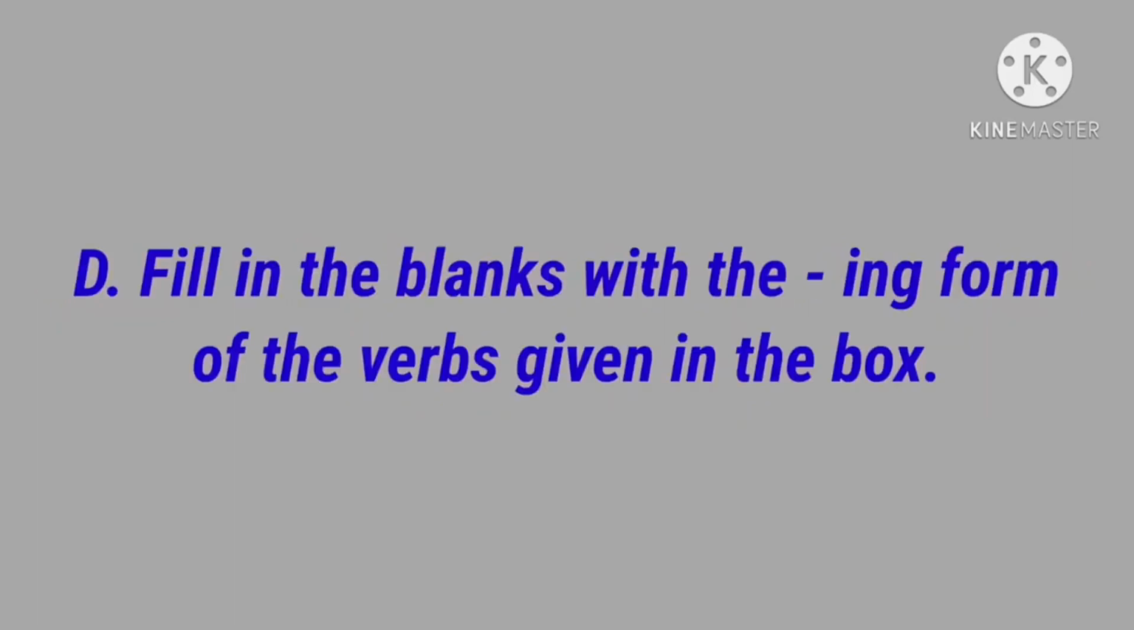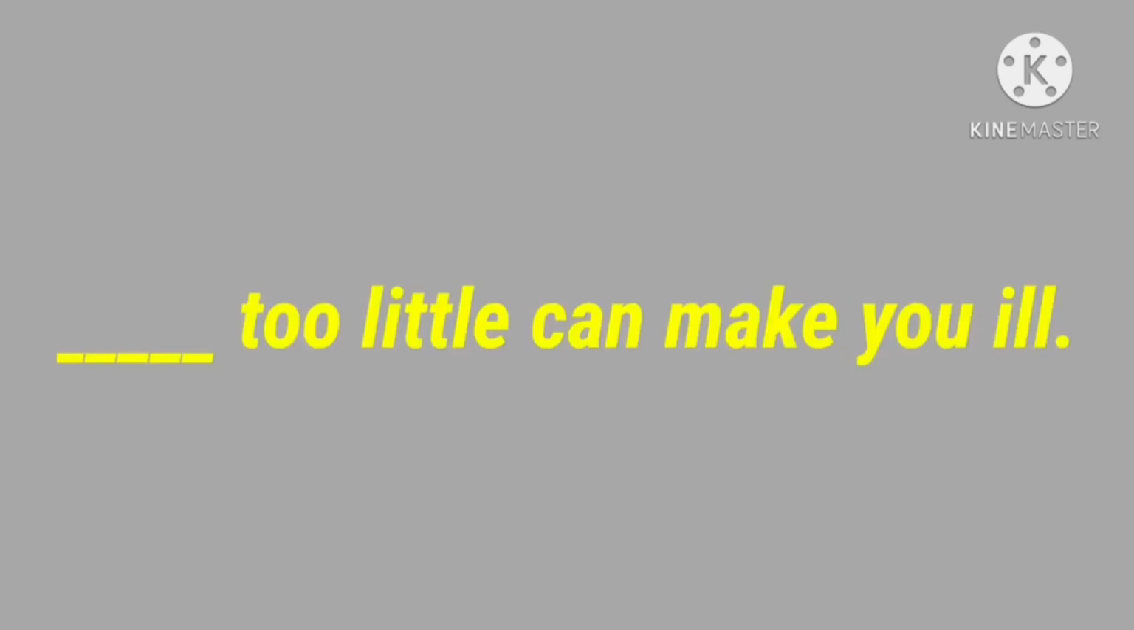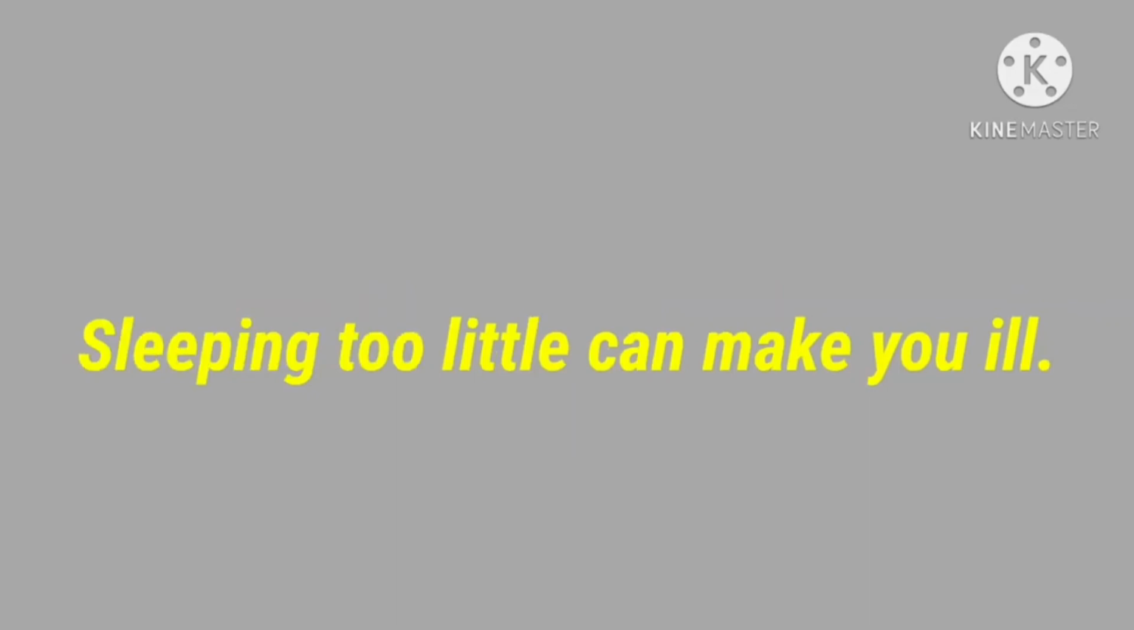Next, fill in the blanks with the ing form of the verbs given in the box. The ing form of a verb means gerund. So you want to fill in the blanks with the gerunds using the verbs given in the box. Question: dash too little can make you ill. What is the answer? Sleeping. So sleep is there, adding ing. Sleeping too little can make you ill.